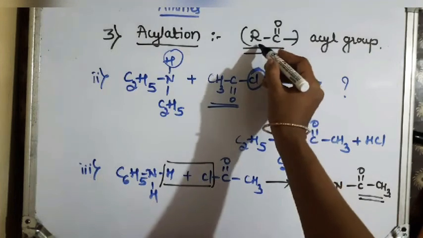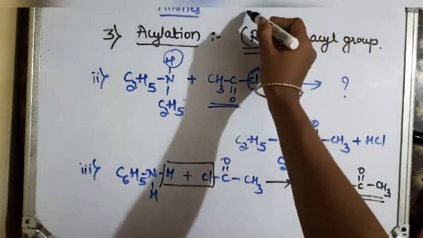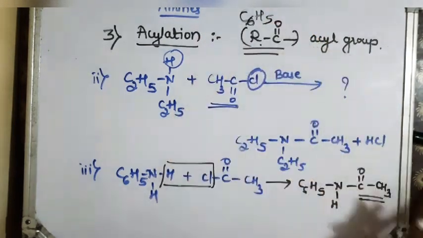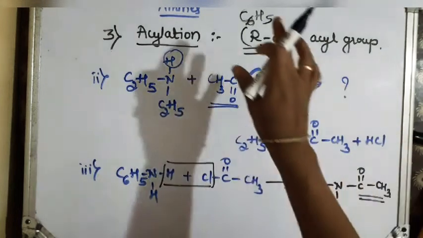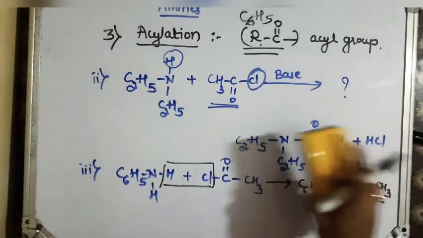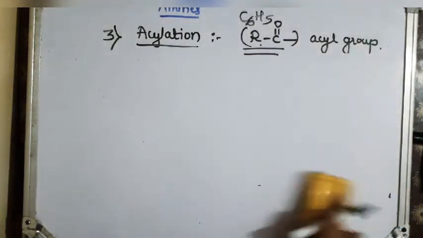Instead of CH3CO, if we are substituting C6H5CO, that is, if in place of R we have a benzene ring, then the whole process will be called benzoylation. Instead of acylation, that reaction will be called benzoylation.